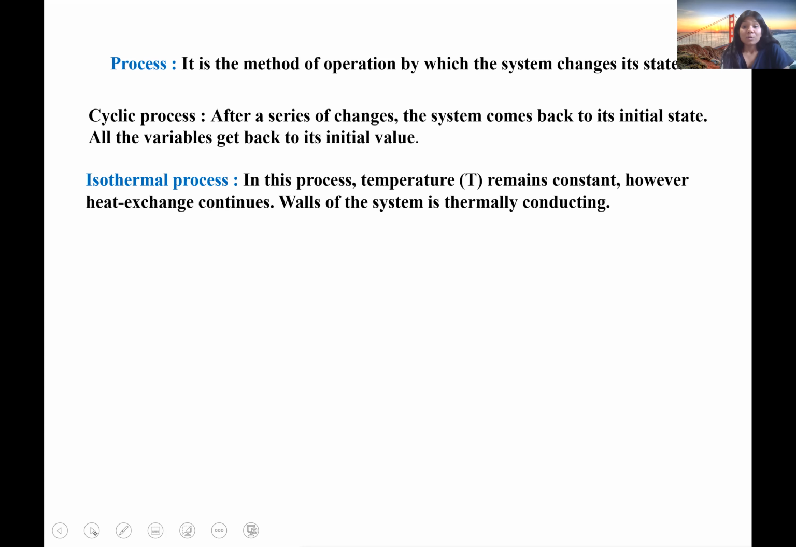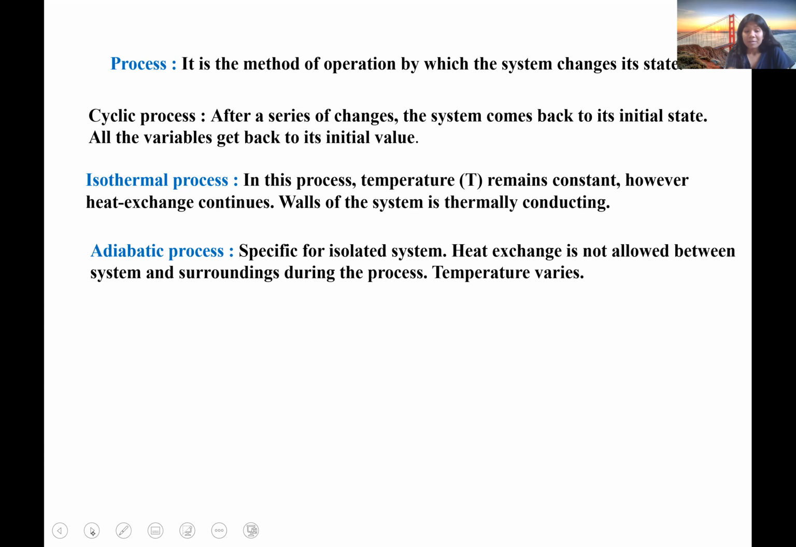Okay, so isothermal process, as you can know from this name, isothermal means temperature is constant. Isothermal, that is constant temperature. So obviously, if in a process we have to maintain the temperature, we have to allow the heat exchange. So in this case, the process will be termed as isothermal, and obviously the walls will be perfectly conducting to allow the exchange of heat.